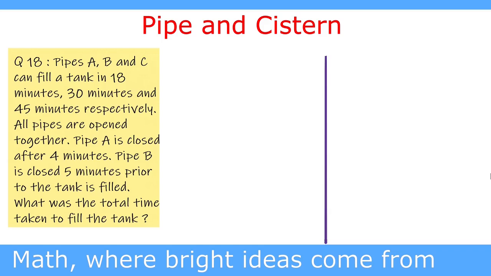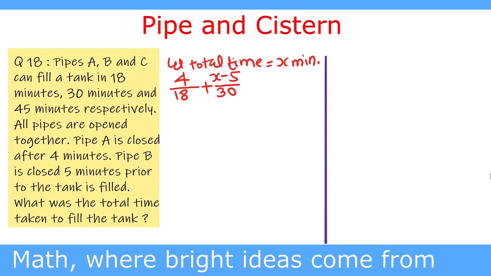So we assume that the total time is X minutes. So pipe A is opened for 4 minutes, so it fills 4 upon 18 part of the tank, plus pipe B fills X minus 5 upon 30th part of the tank, plus pipe C fills X upon 45 part of the tank, and this is equal to 1 tank. So we equate it equal to 1. Now 18, 30 and 45 has LCM 90. So we multiply the equation by 90.